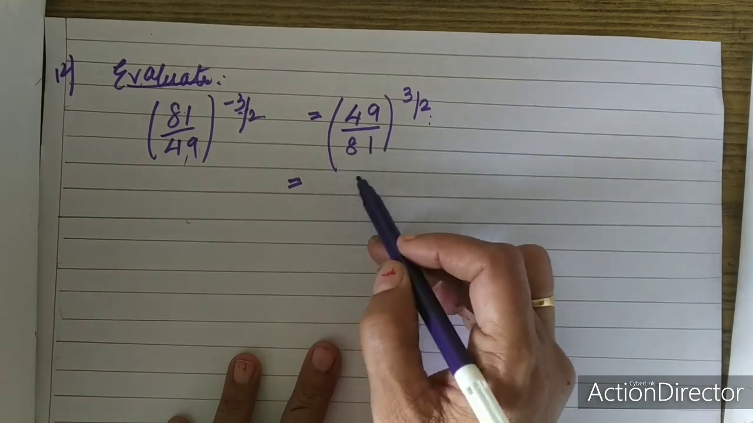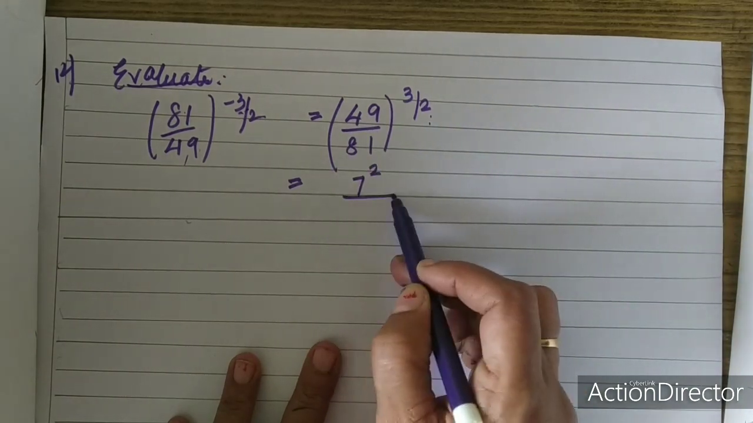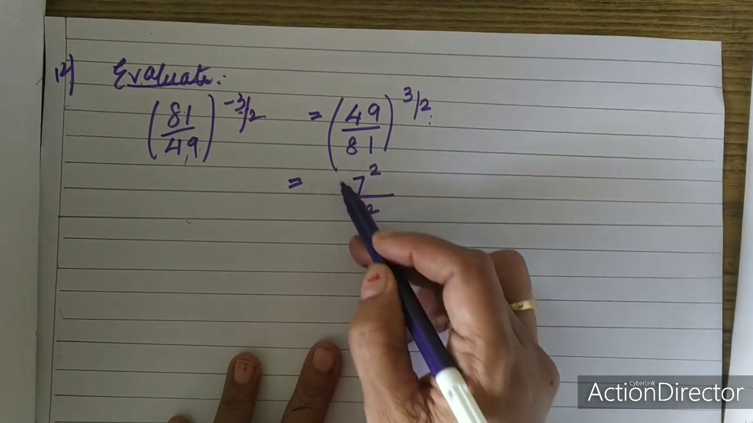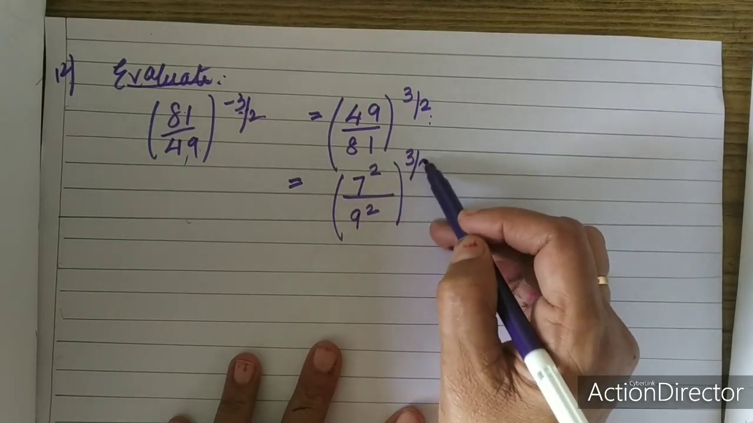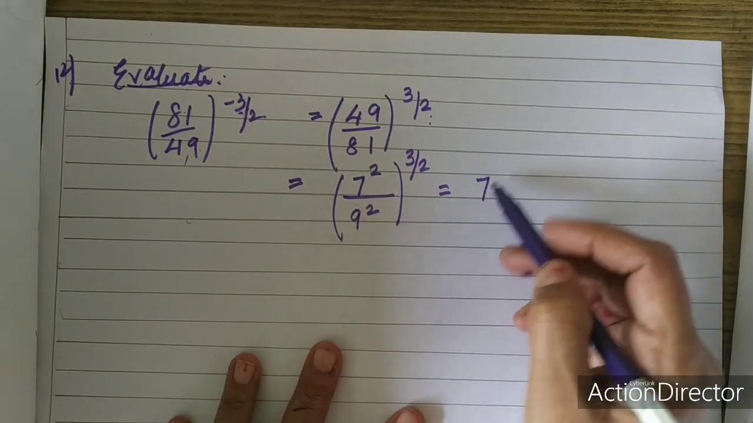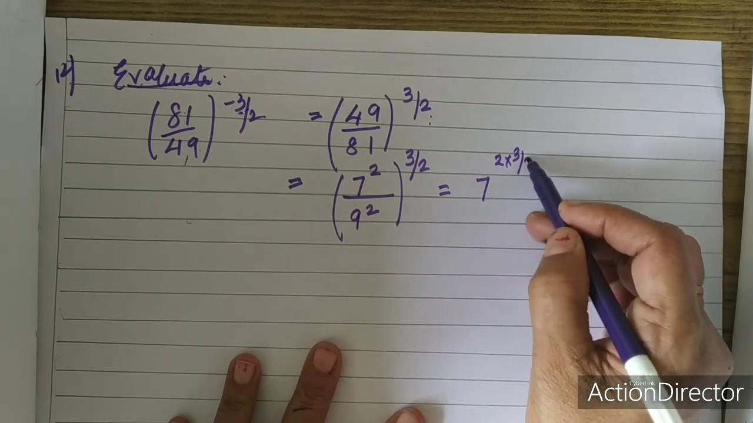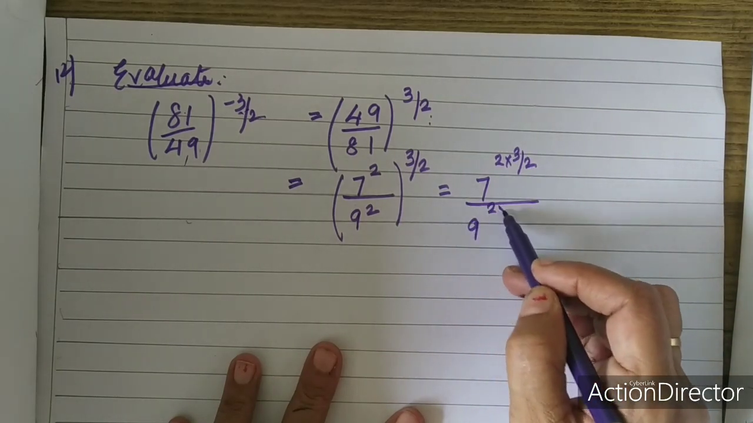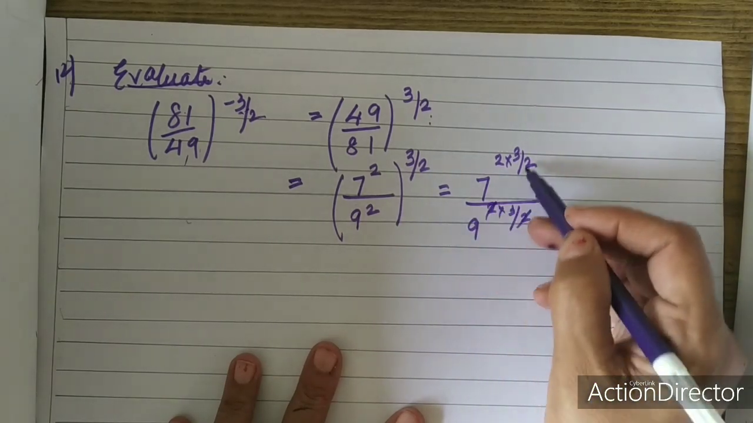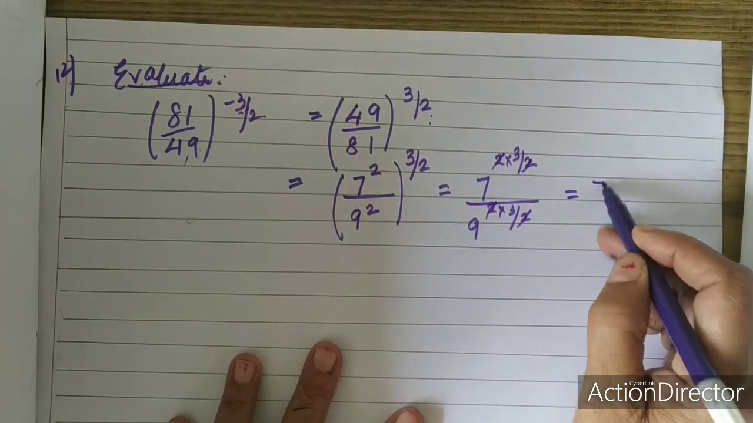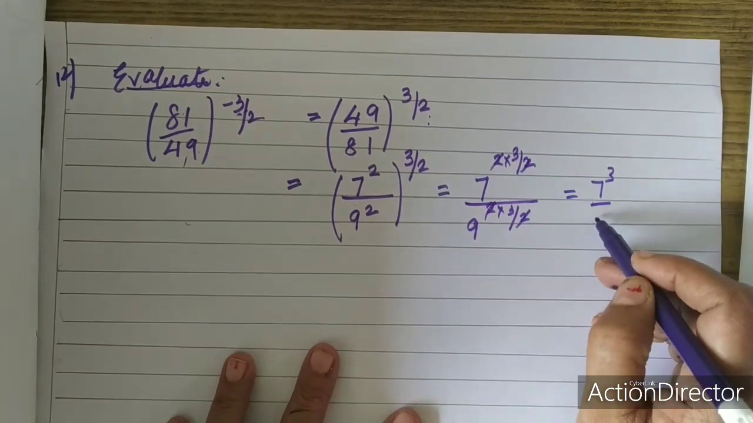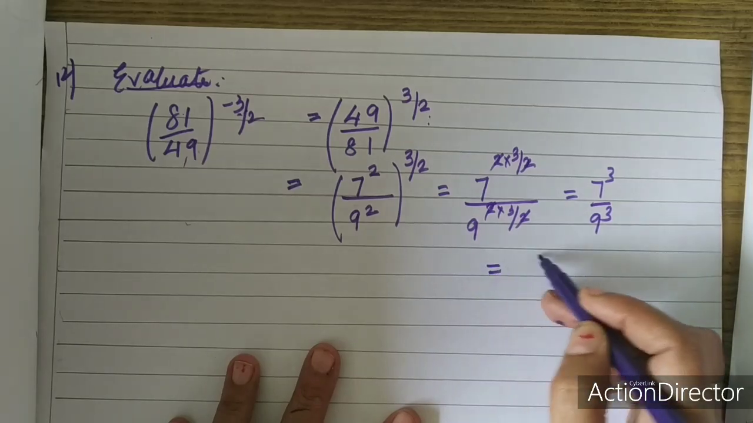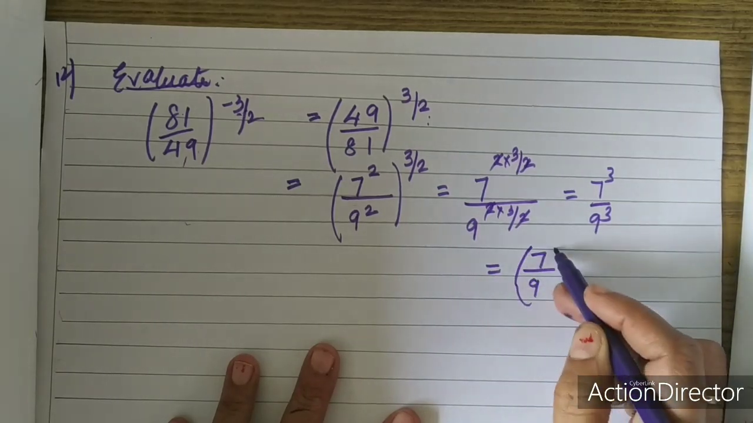So I can express 49 as 7 power 2 and 81 as 9 power 2 whole raised to the power of 3 by 2. This can be written as 7 power 2 into 3 by 2 and 9 power 2 into 3 by 2. This 2 and 2 will get cancelled. So my answer will be 7 power 3 upon 9 power 3, or you can also write it as 7 upon 9 whole power 3.